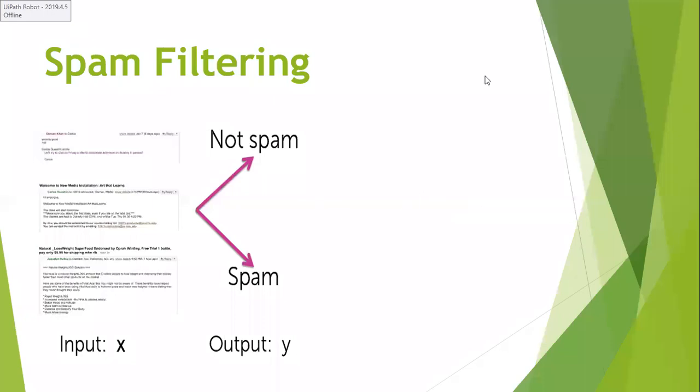But how can we say that it is spam or not spam? For example, for a mail you are getting, I want to classify whether it is a spam mail or a not spam mail. How can we differentiate?